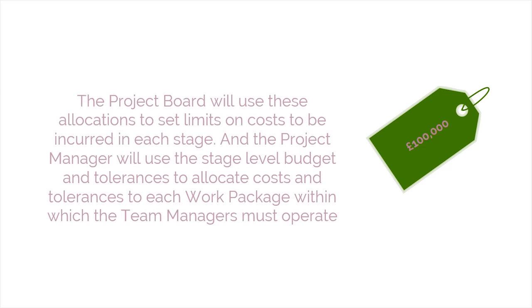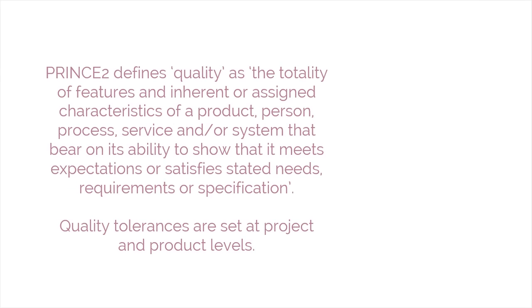go under defined tolerances. The project board will use these allocations to set limits on costs to be incurred in each stage. And the project manager will use the stage-level budget and tolerances to allocate costs and tolerances to each work package within which the team managers must operate.